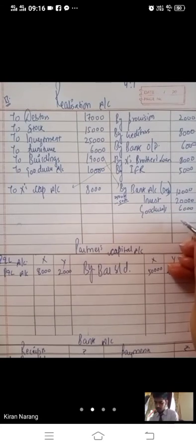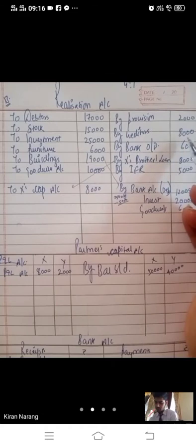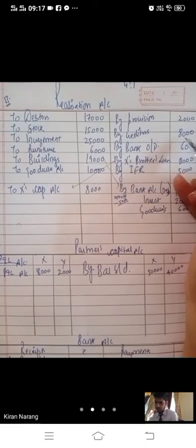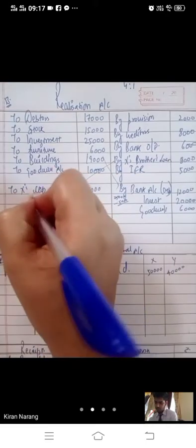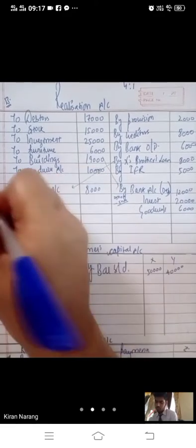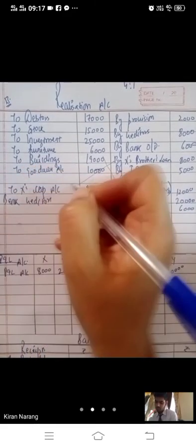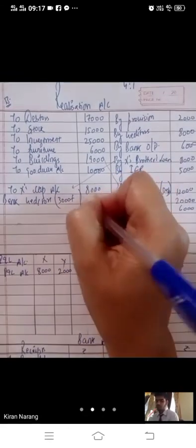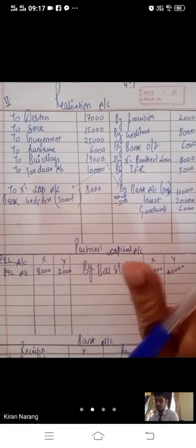Next, one of the creditors of 5,000 was paid only 3,000. Out of 8, one creditor was there of 5,000 and we have paid him only 3,000, paid to bank. 3,000 we have paid to the creditor who was having 5,000 balance.